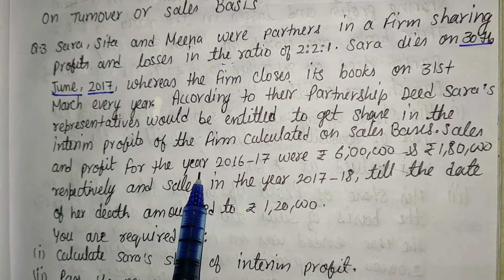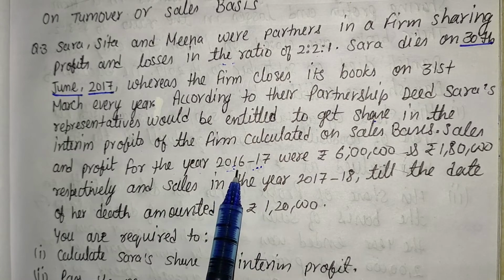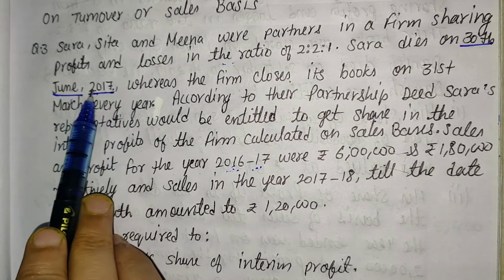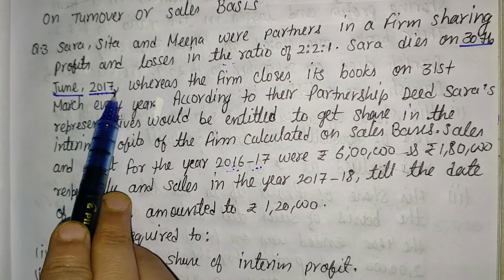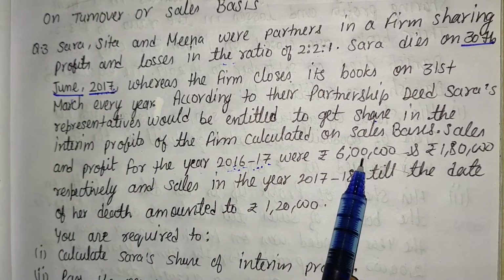So the profit and sales given in the question are the previous year's, because the current year ends on 31st March 2018. So 2016-17 is the previous year.